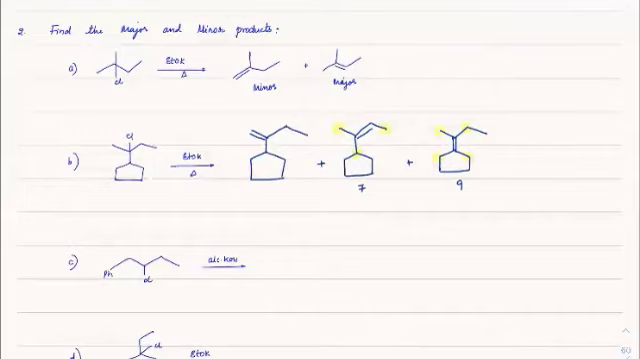In fact, this has 3. So these are the alpha hydrogens which we are able to see. So obviously, which one will come as major? This will come as major.